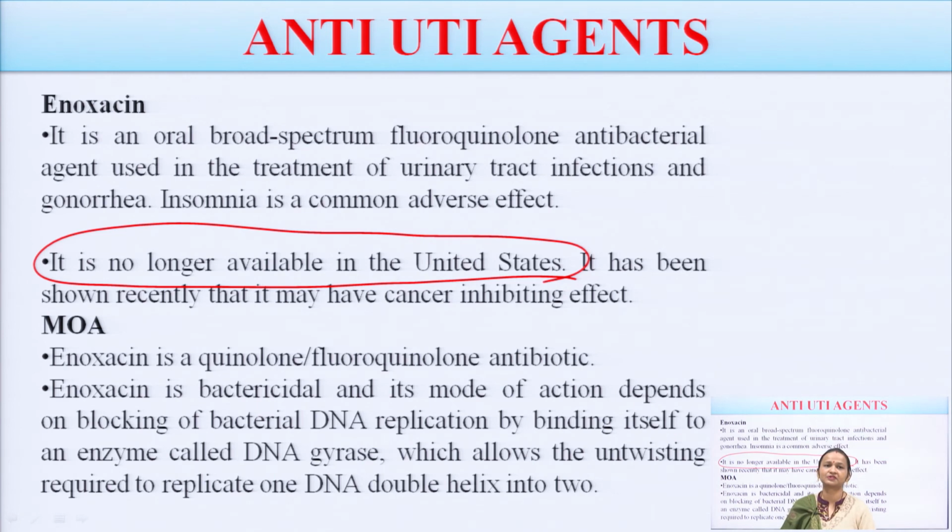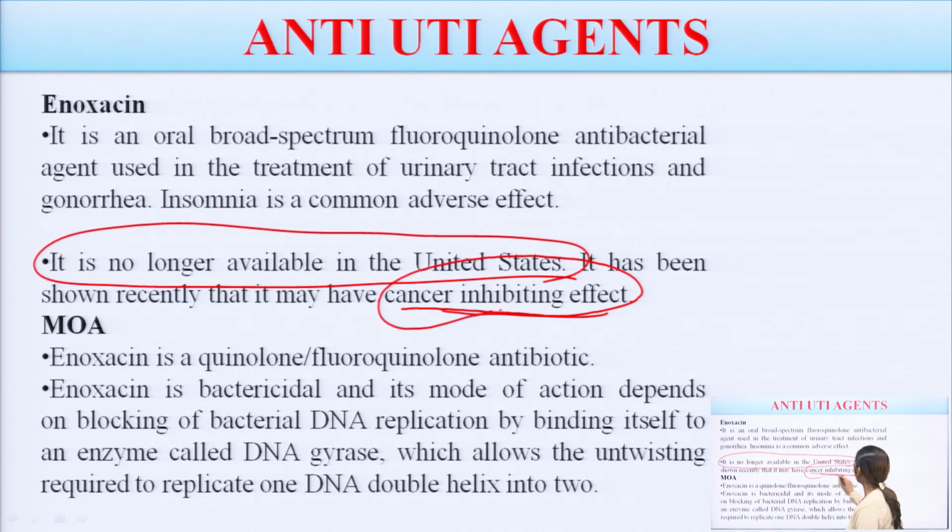It has been shown recently that it may have a cancer inhibiting effect. This point is again very important: it is observed that enoxacin has some anti-cancer effect also. So, enoxacin is a quinolone or fluoroquinolone antibiotic. We have already discussed this in the examples. It is bactericidal in nature, and it inhibits the infection by binding to an enzyme. The name of that enzyme is DNA gyrase.